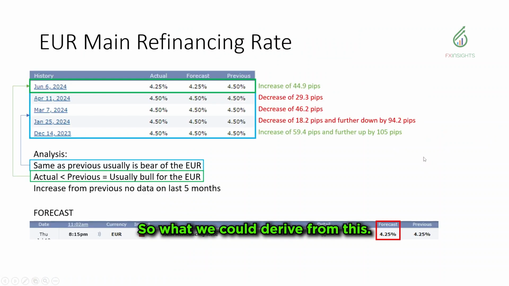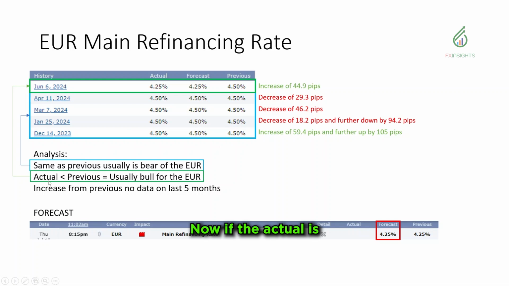So what we could derive from this, to summarize the initial reactions of the market based on historical data, is that if the previous and the actual are the same, it's usually bearish for the euro. We could see that on April 11, March 7, Jan 25, and December 14. There was a slight deviation on the December 14 news, which increased by 59.4 and then further up by 105 pips. But the rest of them were still a bearish move for the euro.